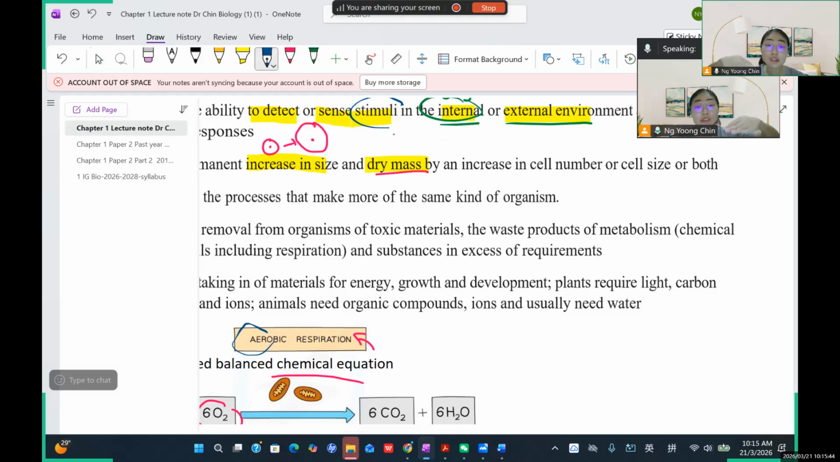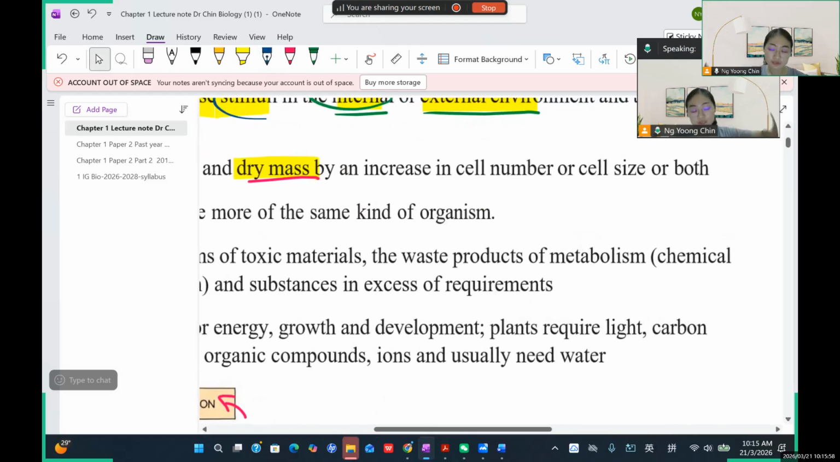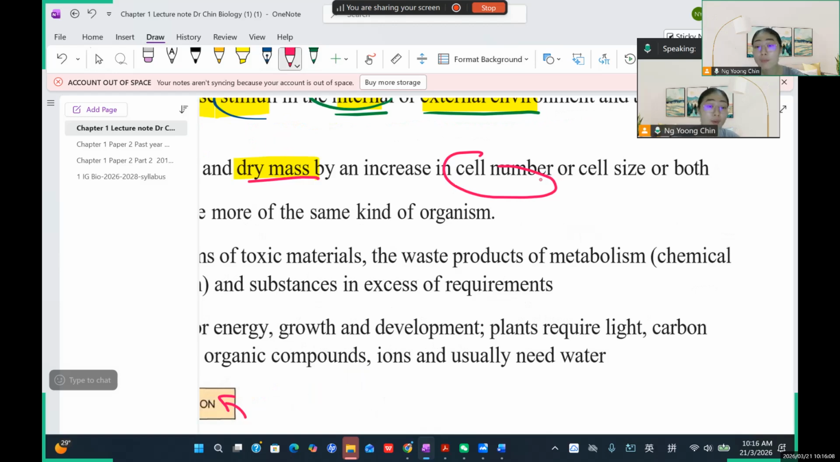So that's how you are able to grow. You are growing taller and taller, and also heavier and heavier, because the body cells found inside your body, for example your bone cells, skin cells, liver cells, and muscle cells, are increasing their cell number. They become more and more, because you're growing taller and taller, heavier and heavier. And also they can increase their cell size.